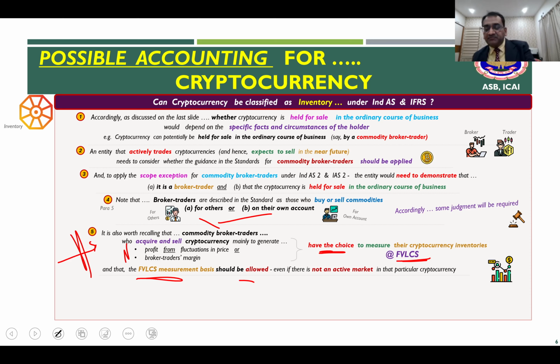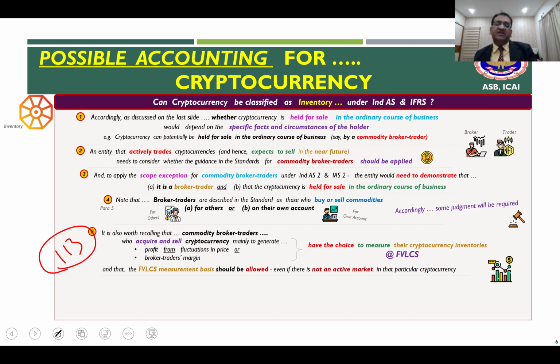And this fair value less cost to sell measurement basis should be allowed even if an active market doesn't exist. For example, again, I'm not going too much into Ind AS 113. There is guidance in Ind AS 113 or IFRS 13 dealing with fair value measurement in situations when the market is not very active or if the market becomes inactive. Let's leave it for the time being. Some other video we will cover that.